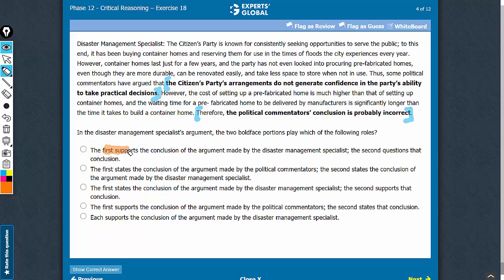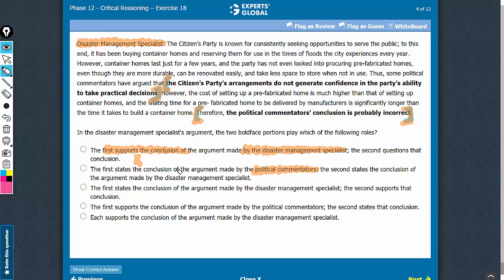No, the first boldface is not supporting the conclusion made by the disaster management specialist. See, the disaster management specialist is the author of the complete paragraph. His conclusion is going to be the conclusion of the argument. This last bit here. This intermediate bit is the conclusion of the political commentators. So answer choice A cannot be correct. Look at answer choice B.